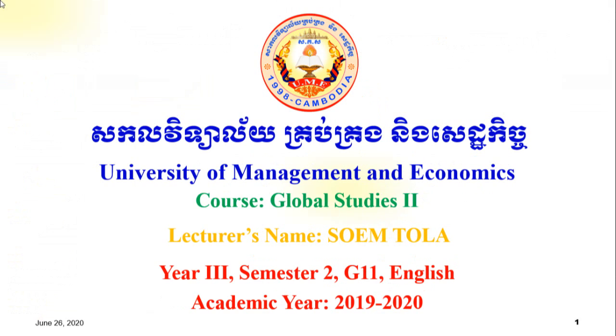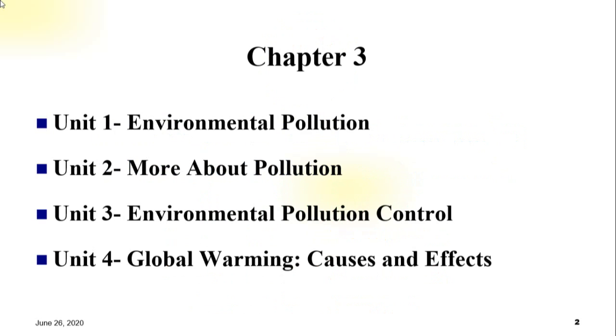Today is week 3 for our class, Global Study 2 in year 3 semester 2. So now we start chapter 3. Chapter 3 today is environmental pollution. In chapter 3 there are 4 units. Unit 1 environmental pollution. Unit 2 more about pollution. Unit 3 environmental pollution control, and Unit 4 global warming causes and effects.